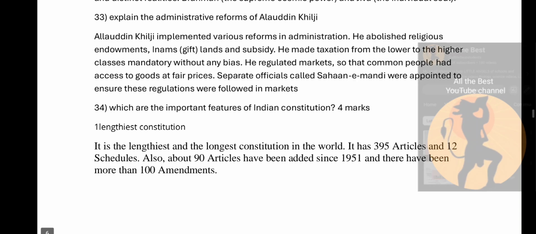So 33rd question, explain the administrative reforms of Alauddin Khilji. Alauddin Khilji implemented various reforms in administration. He abolished religious endowments, inams, gifts, lands and subsidiary. He made taxation from the lower to the higher classes mandatory without any bias. He regulated the market so that the common man had access to goods at a fair price, meaning normal price. Separate officials called Shahna-e-Mandi were appointed to ensure these regulations were followed in the marketplace.